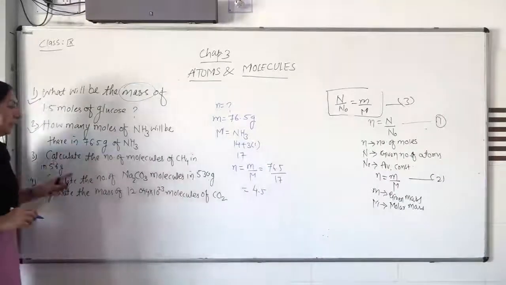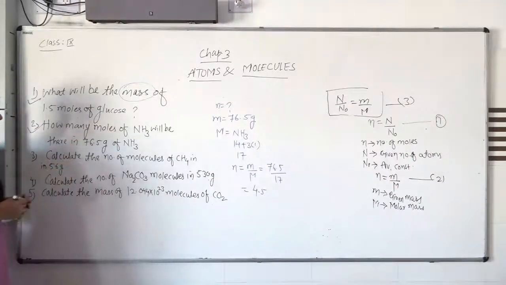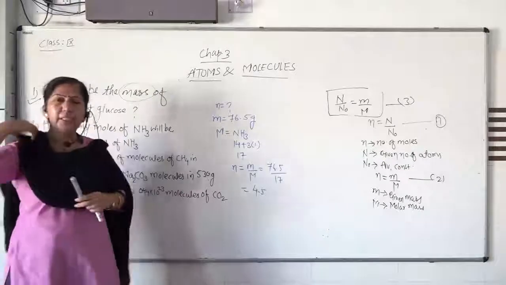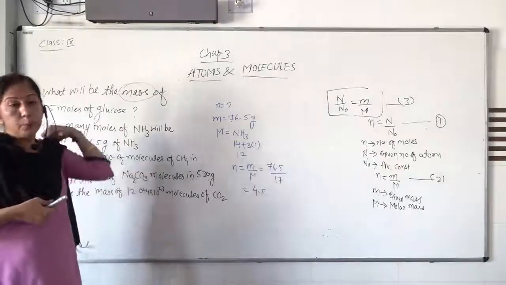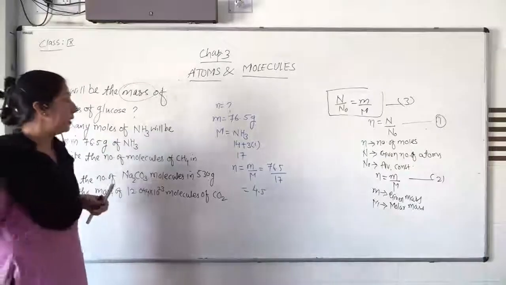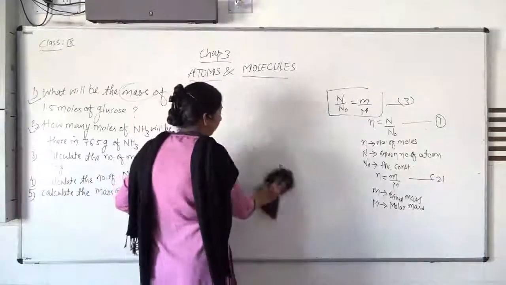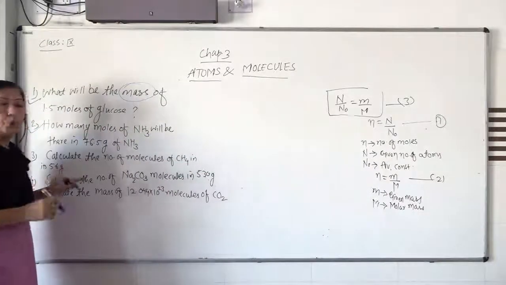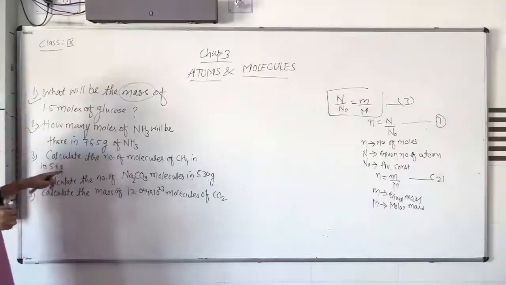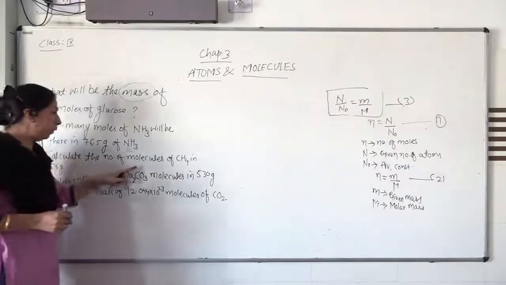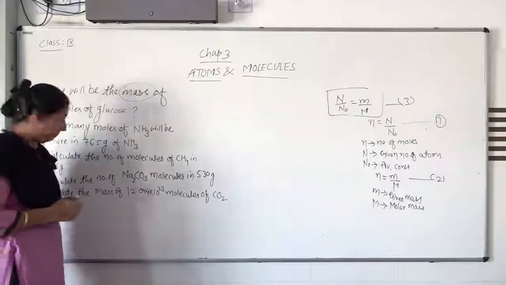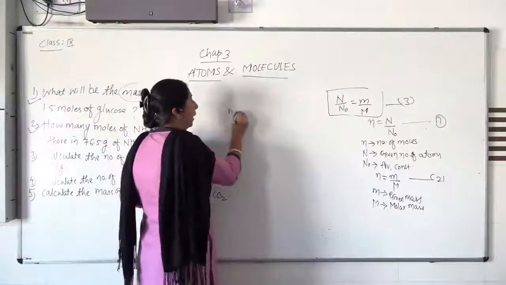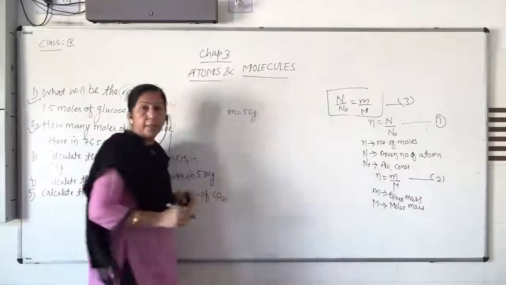Now the next one: calculate the number of molecules of methane in 56 gram. Very simple examples are there, but generally students always try to avoid solving these types of examples. Examples are not that hard, only one formula is needed, and the individual masses of these elements are given to you during the exam time. Number 3, let us solve here: calculate the number of molecules of methane in 56 gram.